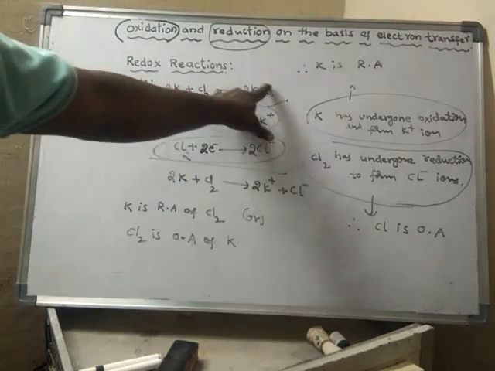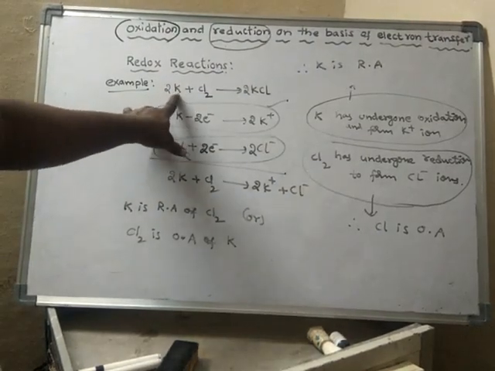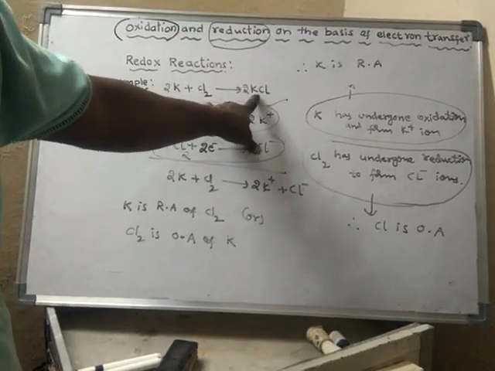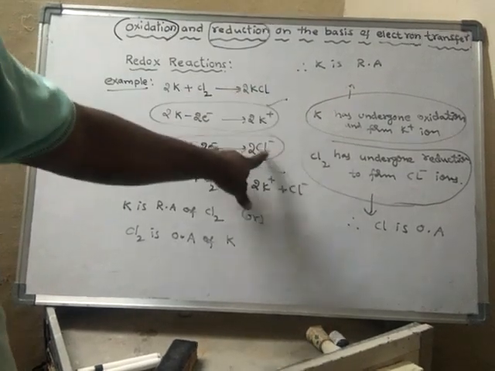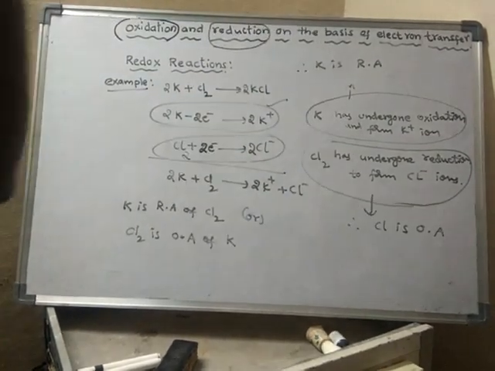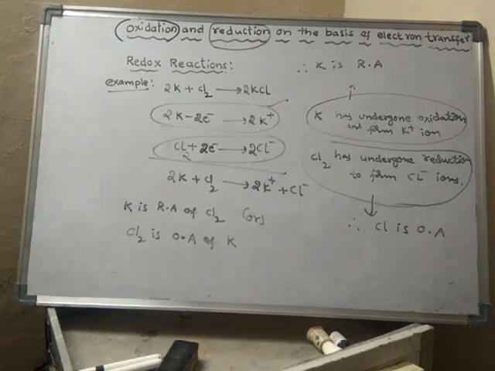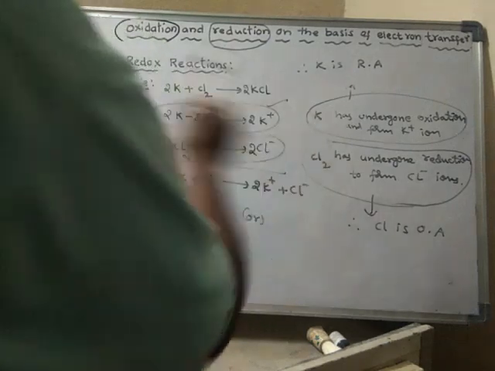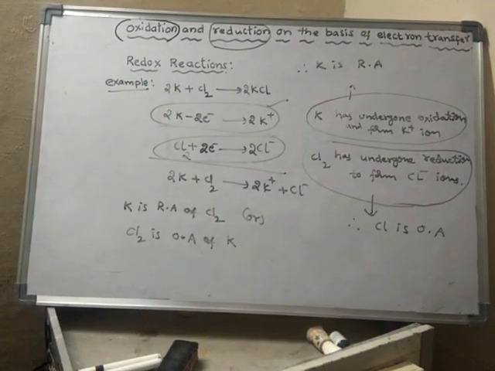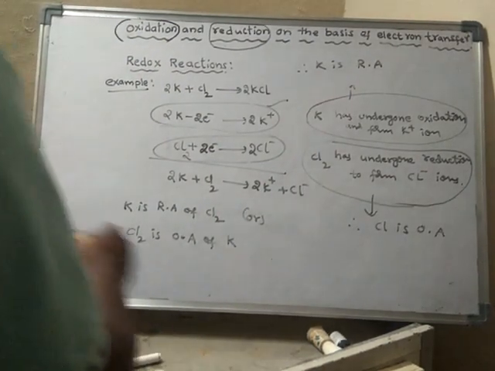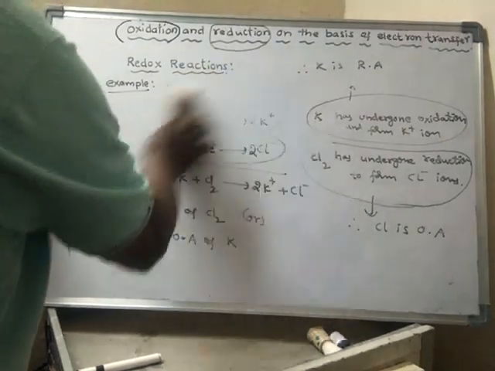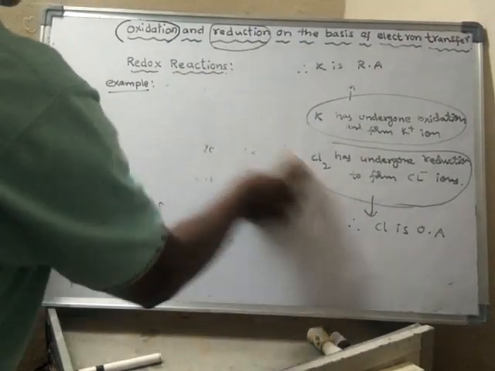So this is an example of a redox reaction, because potassium is converting into potassium ion and chlorine is converted into chloride ion. So KCl contains K plus ions and Cl minus ions. In this way, redox reactions are reactions in which both oxidation and reduction take place simultaneously. Okay, let us learn one more example.